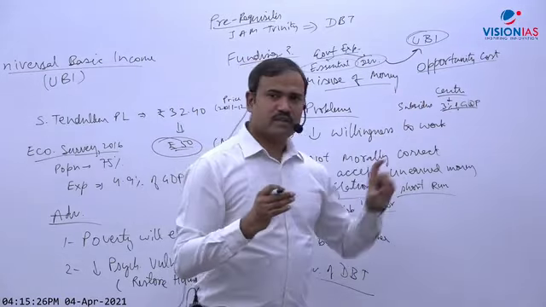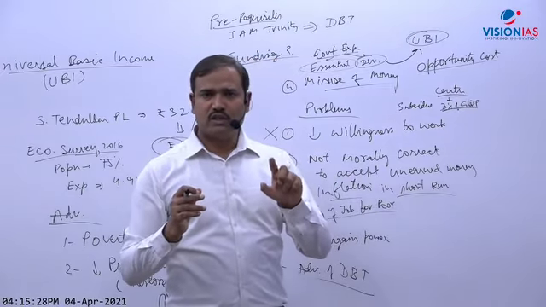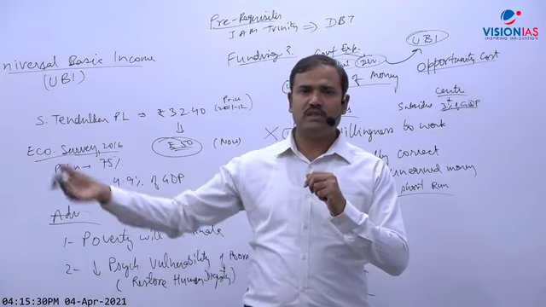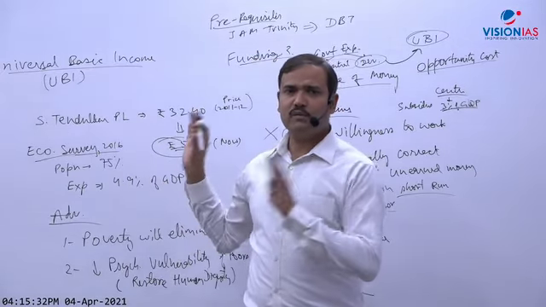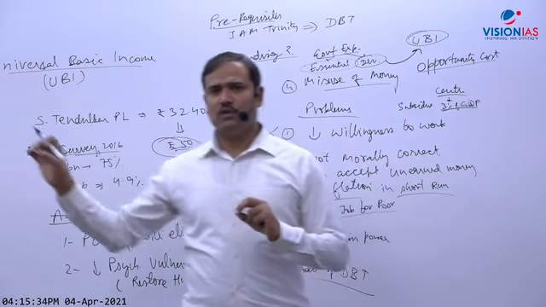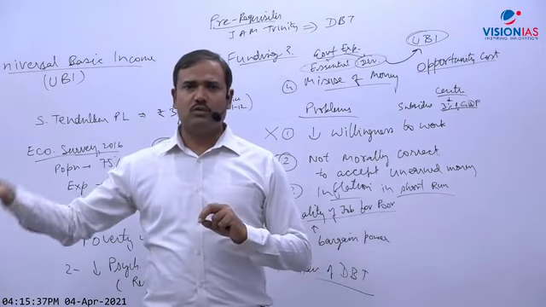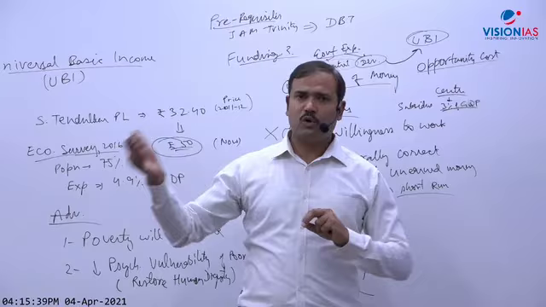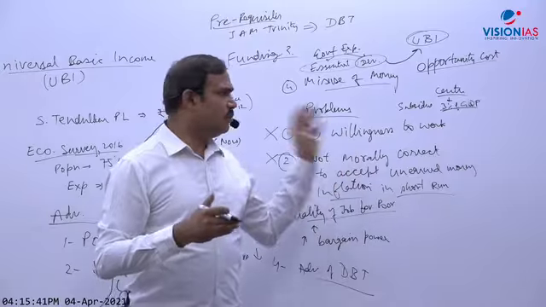So 2 to 3%. Then in the economic survey, it was suggested that state government may contribute. Maybe 2% state government may contribute, then it can be easily implemented. And state governments are also giving almost similar subsidy. So around 2% state may contribute, 3% center, and this may be implemented.